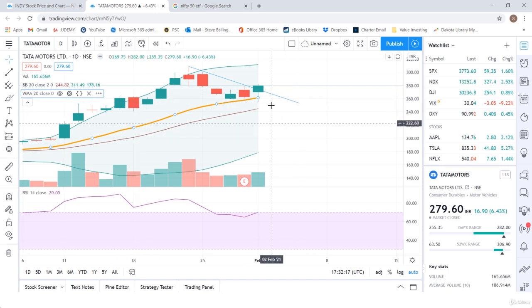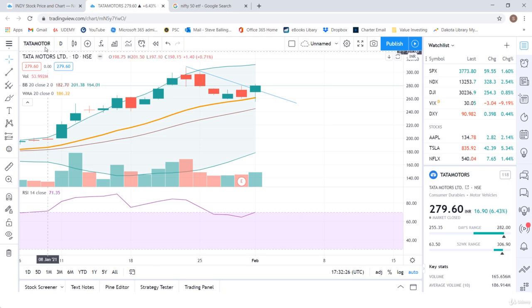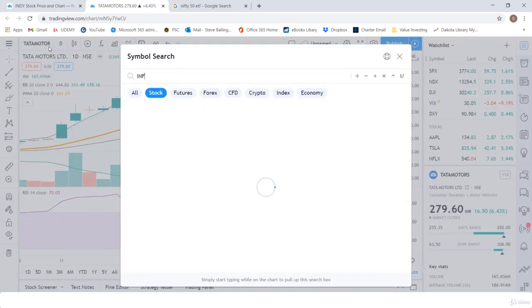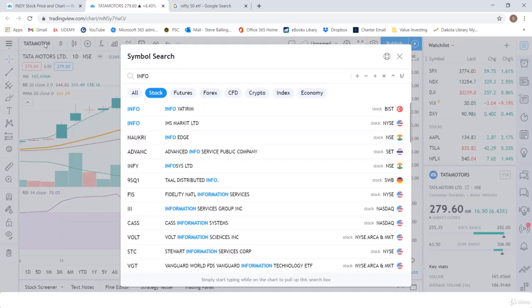So you can see, I would look at this and say, watch it closely. There's some indecisiveness there. There might be an opportunity, but it could go either way right now. It could go either way. Let's look at one more for fun. Let's look at Infosys.